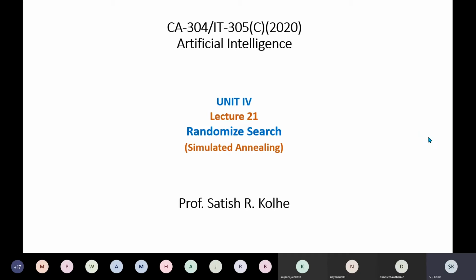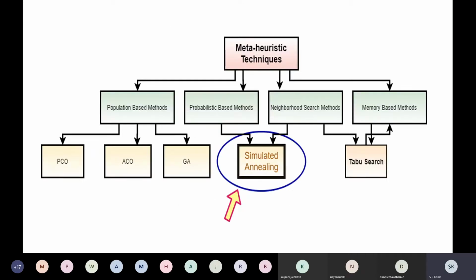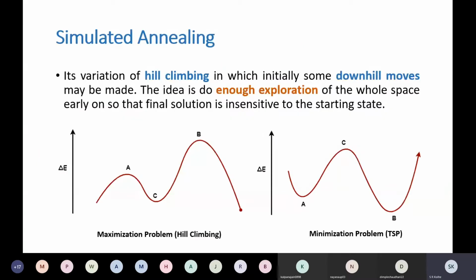So let us continue our discussion with the simulated annealing algorithm. As I told you, this algorithm comes under meta-heuristic techniques, and it uses probability as well as neighborhood solutions in its implementation. Therefore, we have put simulated annealing under probabilistic as well as neighborhood search techniques.